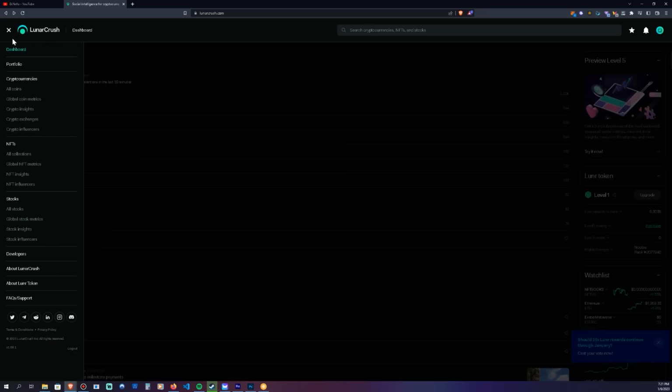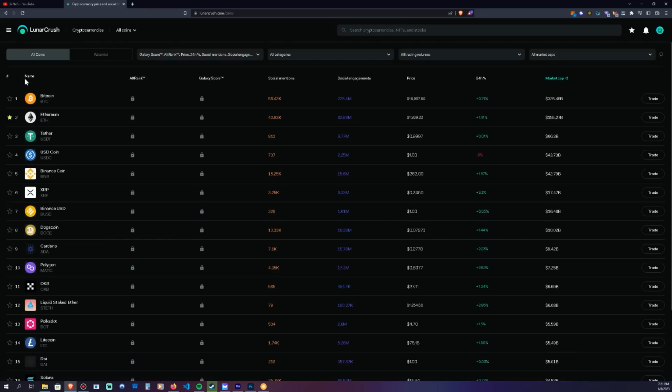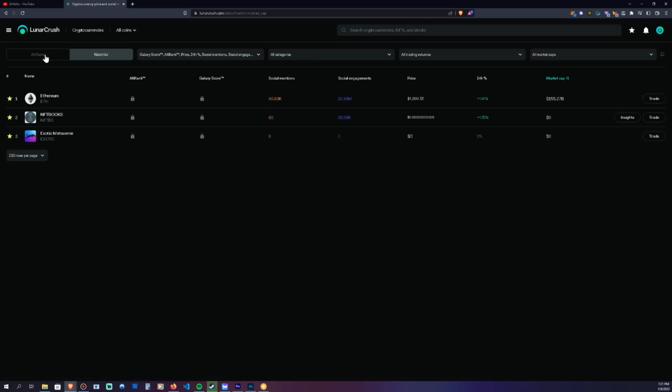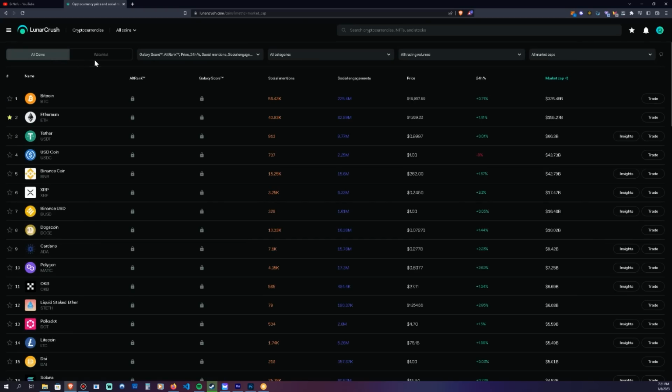All right, let's go ahead and check out what all you can do in here. You've got different cryptocurrencies and charts. Here's a cryptocurrency chart. You obviously can create watch lists, and you can see what all they have. They have them ranked. When you pay for the premium service, you'll be able to see the Alt Rank and the Galaxy Rank. But you can see the social mentions and social engagements.